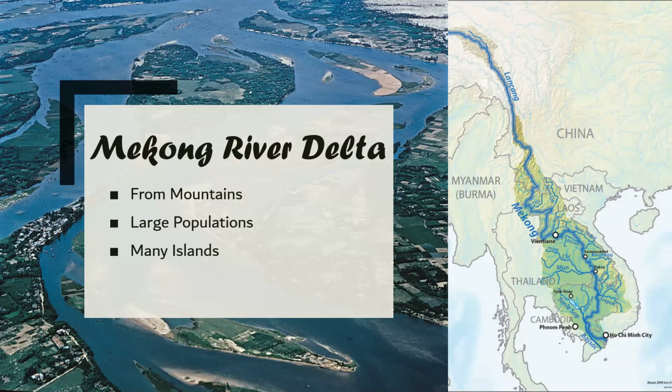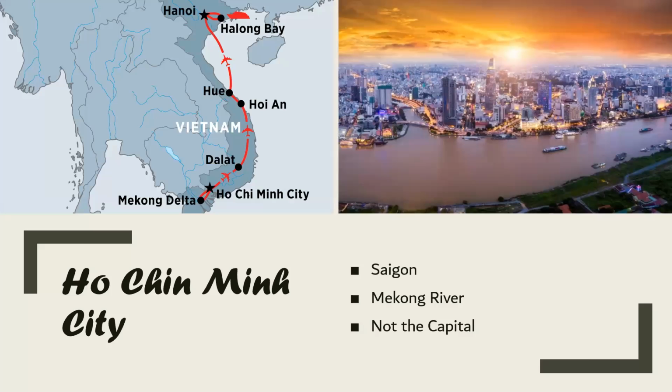The Mekong River Delta has a large population. In fact, the biggest concentration of people in one place in Vietnam is located here in the Mekong River. As you can see, there are many islands formed by this Mekong Delta. Then here in the Mekong River is located the city of Ho Chi Minh City, that is in the south, or at the bottom of this S of Vietnam.